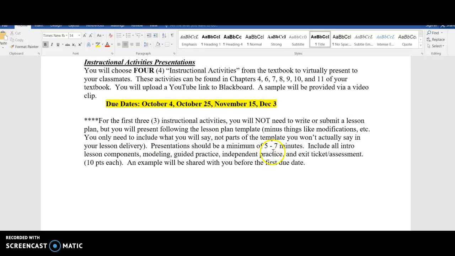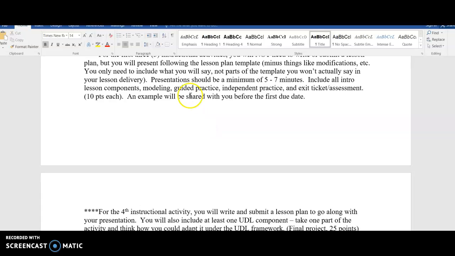Your presentation should be a minimum of about 5 to 7 minutes, okay? You're going to include all intro lesson components, relevance, purpose, all of those things that you have most likely seen before on the lesson plan template that we use at FMU. If you have not seen that template, well, you will this semester. You're going to talk about modeling, guided practice, independent practice, and an exit ticket or assessment. And again, I will go into detail before October 4th. An example will be shared with you.